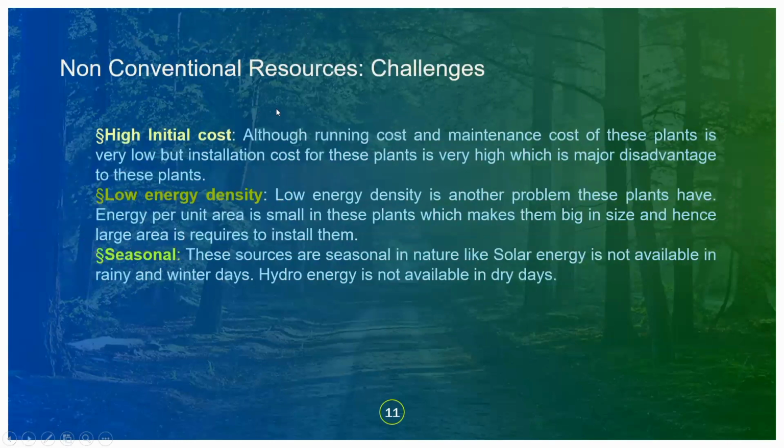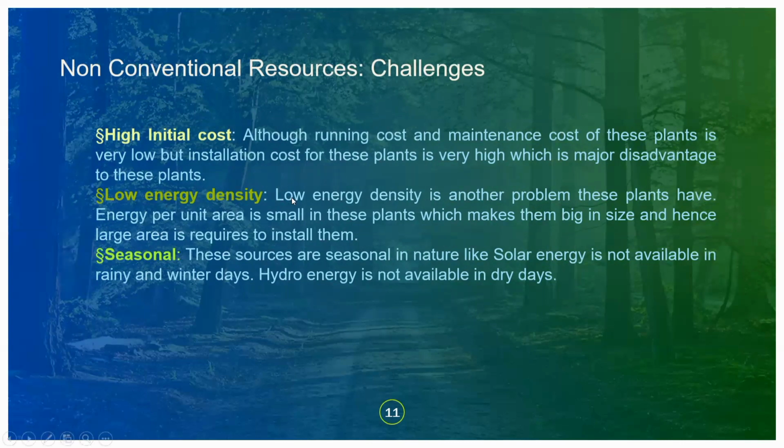Non-conventional resources challenges. High initial cost. They require a lot of cost for installation, for example in wind energy, to construct the wind energy plant we require a lot of cost. Although running cost and maintenance cost of these plants is very low, the installation cost for these plants is very high, which is a major disadvantage of these plants.